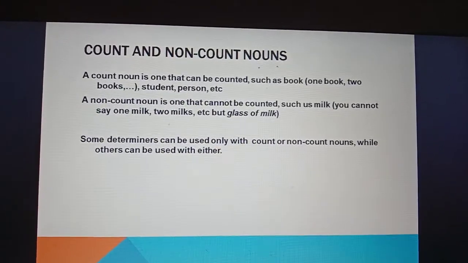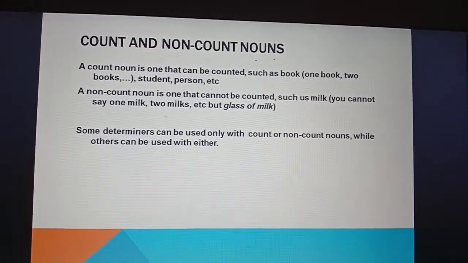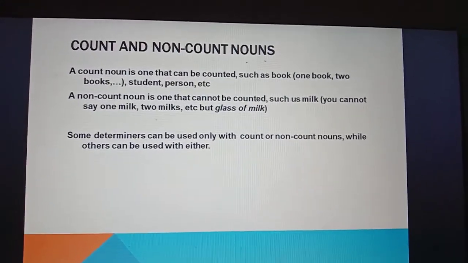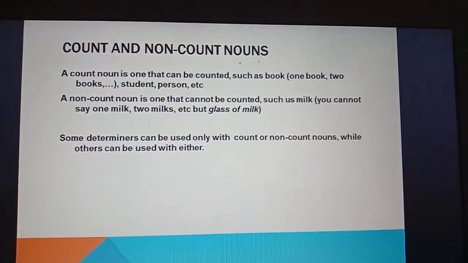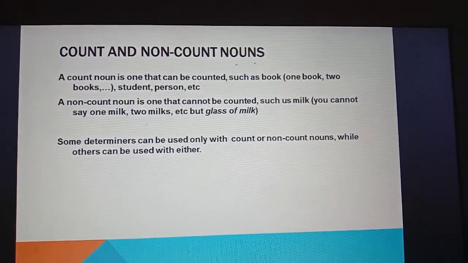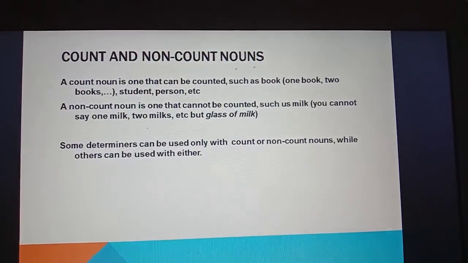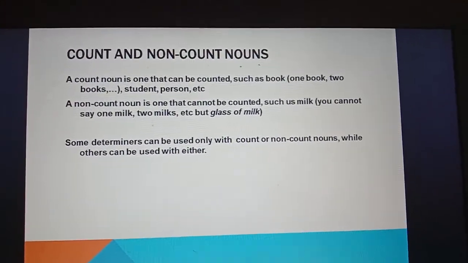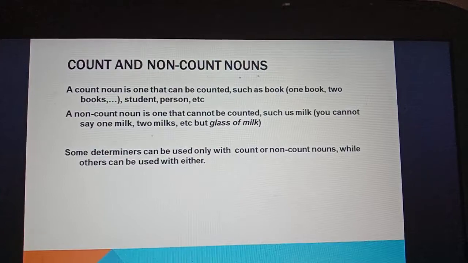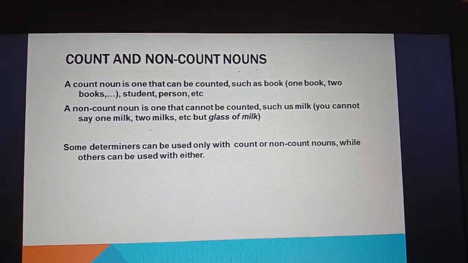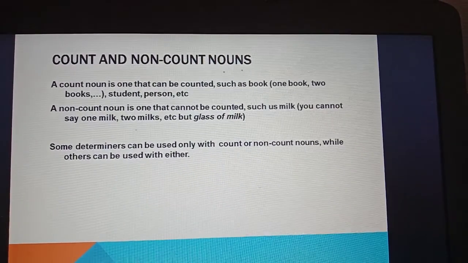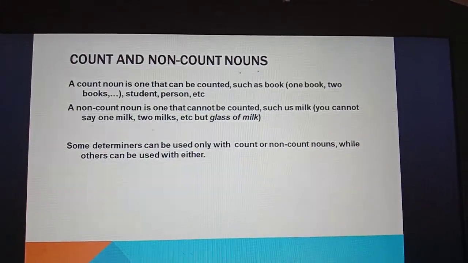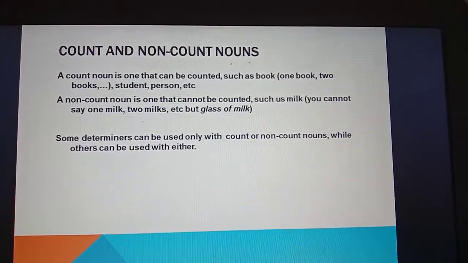Count and non-count nouns. A count noun is one that can be counted, such as a book. You can say one book, two books, etc. Student: you can say one student, two students, three students, etc. Or person: you can say one person, two persons, three persons, etc.